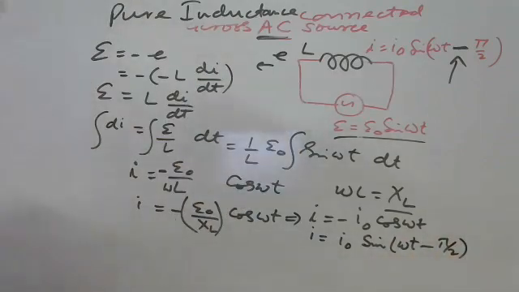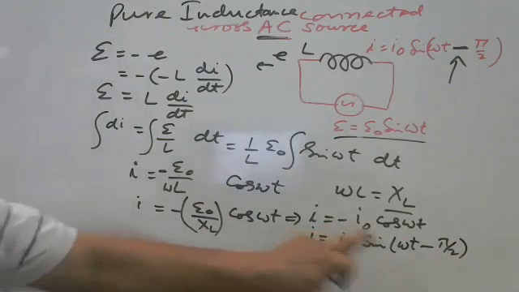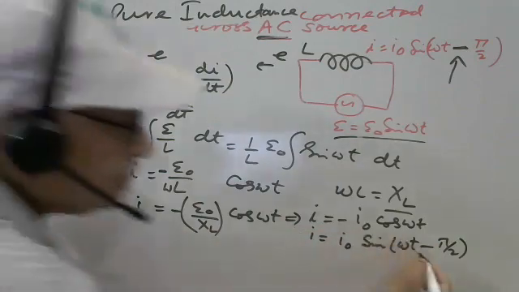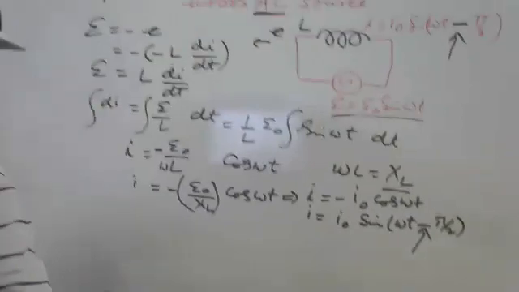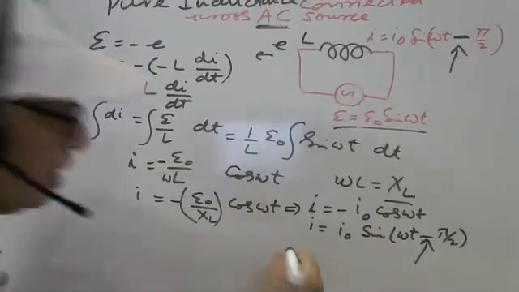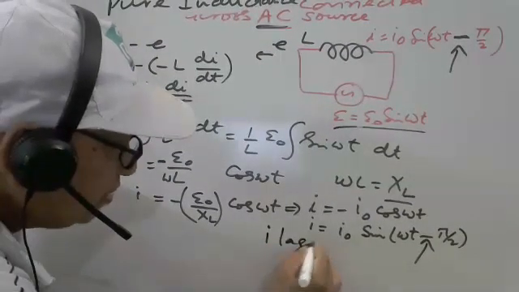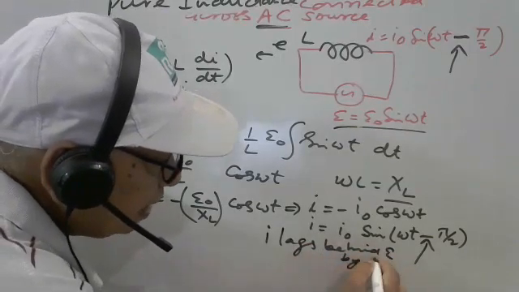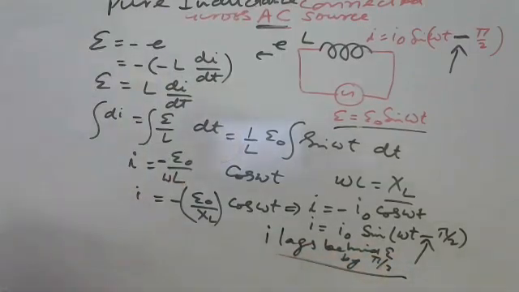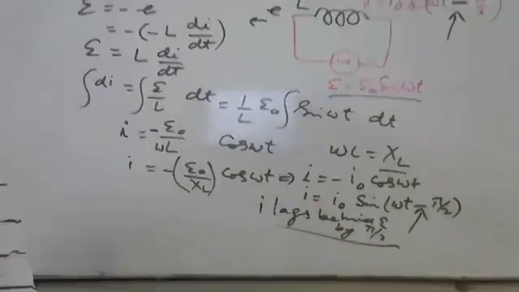Because sin 90 minus theta is also plus. Because of the minus, it comes here. That is why we can say, because of this minus here, current lags behind the voltage by 90 degree. Got it? Current lags behind the voltage by 90 degree. Okay?